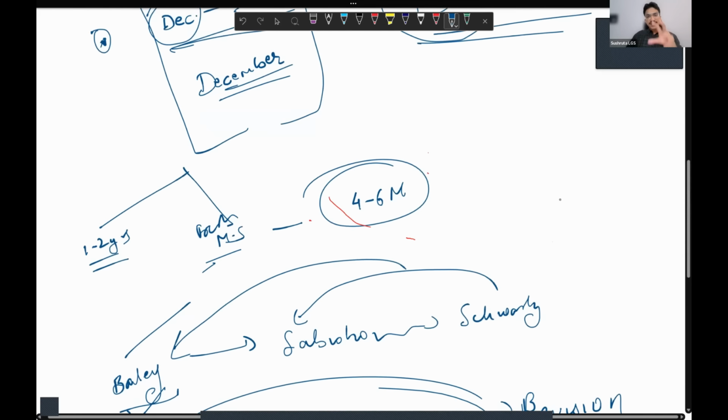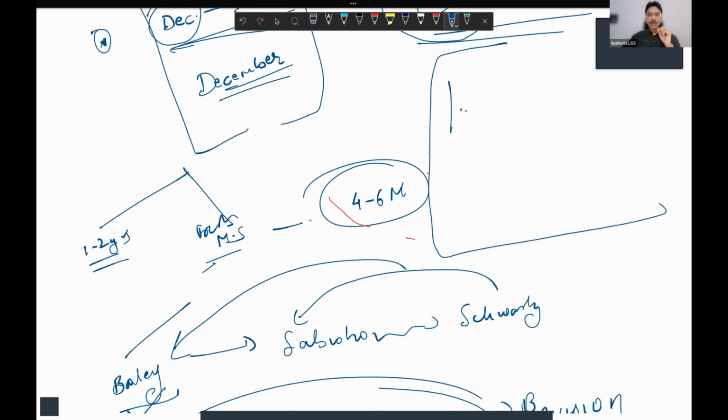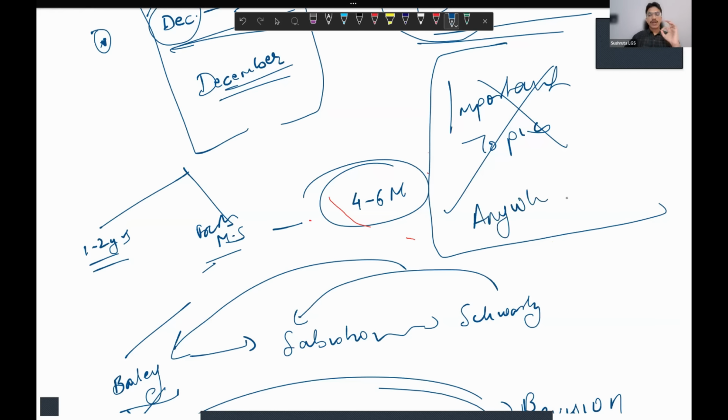Because why I'm emphasizing on these technical things, because in NEET SS there is no such thing like important topics. Okay, there is no such thing. Everything is important and questions can be framed from anywhere. So don't keep a fixed mindset that you have to cover this more, this less. No, it doesn't work that way in NEET SS.